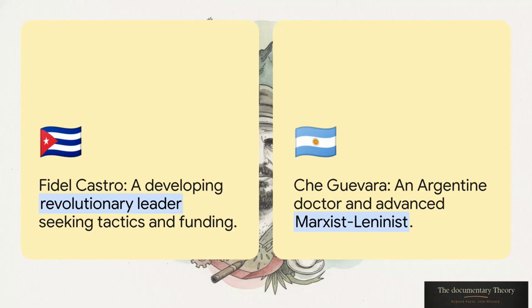Now, what's really interesting here is a fateful alliance that formed in Mexico, one that would literally change the course of Latin American history. On one side, you have Fidel Castro, fiercely driven, looking for tactics, looking for funding. On the other, you have Ernesto Che Guevara, an Argentine doctor who Fidel recognized was actually a much more advanced Marxist-Leninist than he was at the time. Together, they formed this incredibly powerful ideological and military synergy.